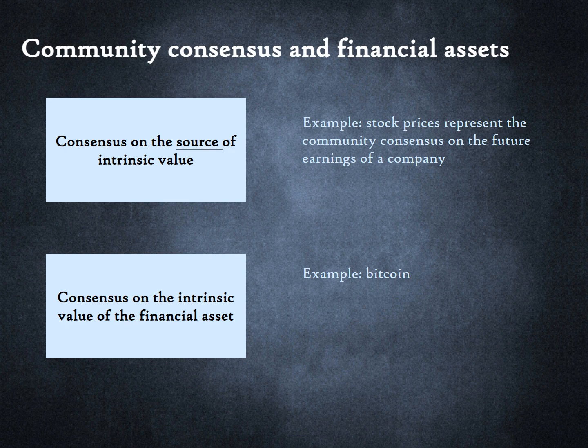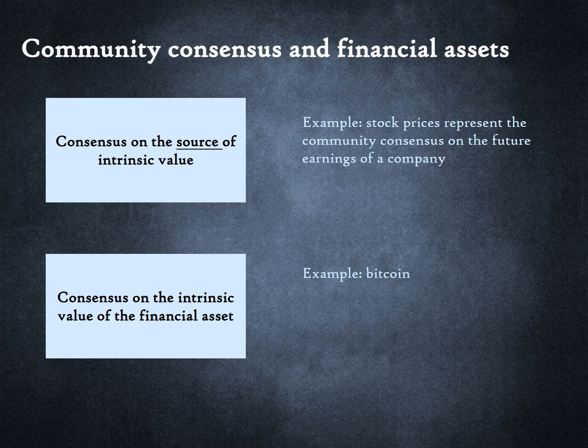Similarly, the value of a currency will crash if people deem the state backing it to be a failed state. Hence, there is an element of community consensus across all financial assets. But in the other 3 categories we just discussed, the consensus relates to the source of intrinsic value.